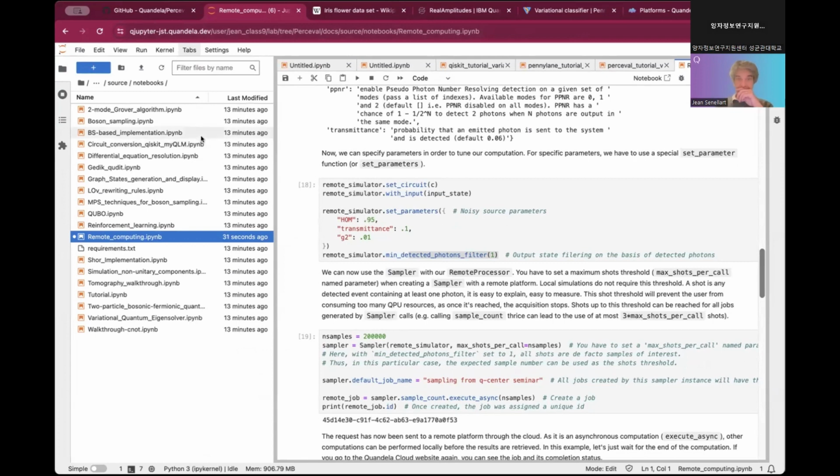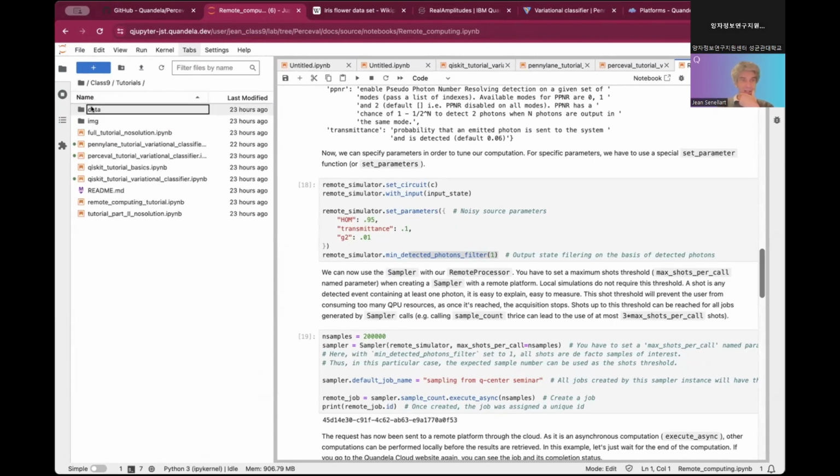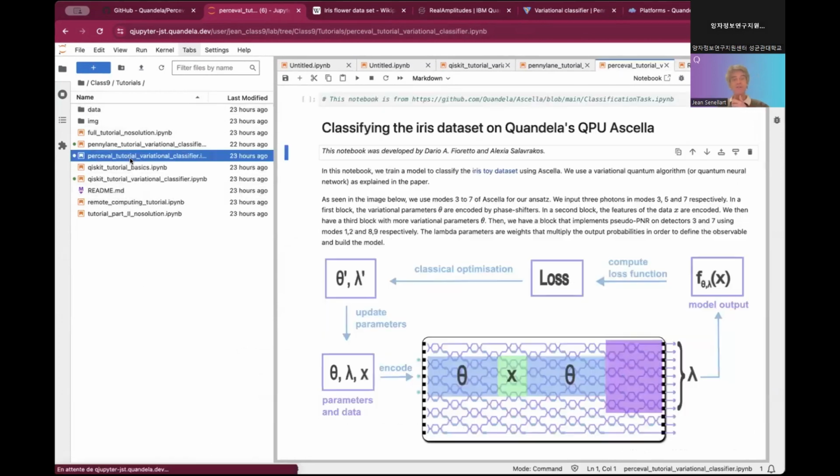So that's all. So now we will be starting the tutorial from yesterday, the Perceval virtual classifier. The goal of this tutorial is to implement this circuit that will be doing the iris classification that we have been looking at for Qiskit and PennyLane before. So we'll be looking at step by step how to do that in Perceval.